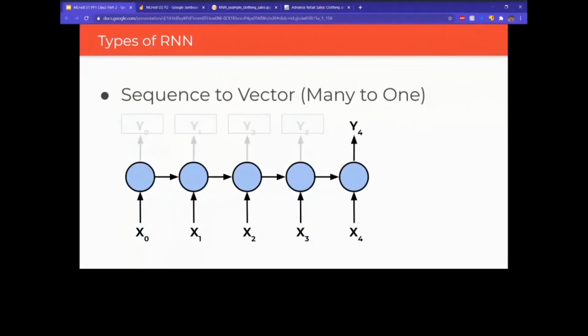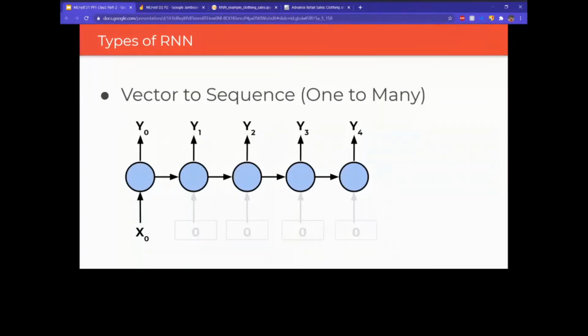Another one is the many to one, which we just saw, which is used in your predictive typing and all that. You are giving it many words and asking for 1 word in return. You're asking it to predict the next word which could fit the sequence. And then comes the one to many, which is again similar. You give it 1 word and ask for the next 5 words.